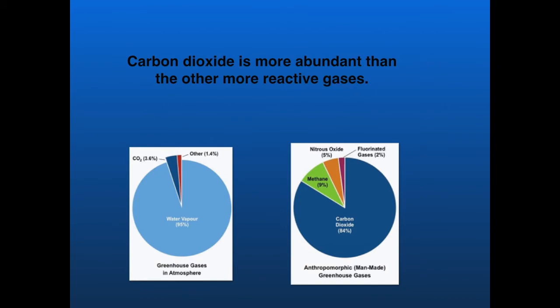Methane, nitrous oxide, and CFCs all are more reactive molecules and have a stronger greenhouse effect than carbon dioxide. However, these gases only make up a small percentage of all the gases in the atmosphere, which is why carbon dioxide is the primary greenhouse gas.